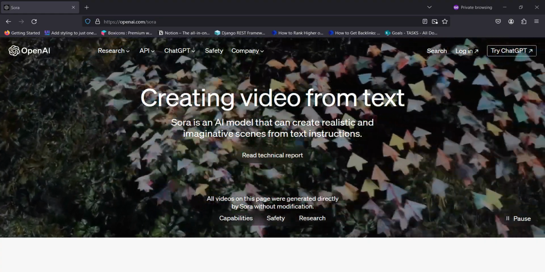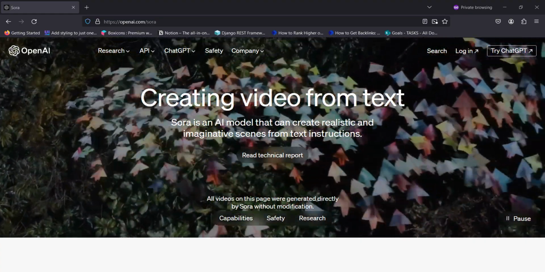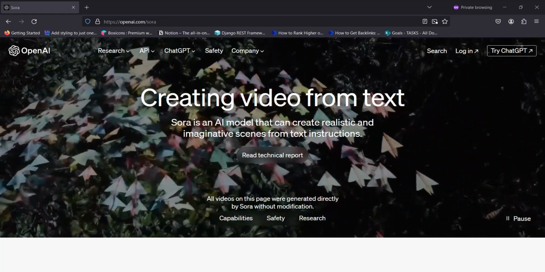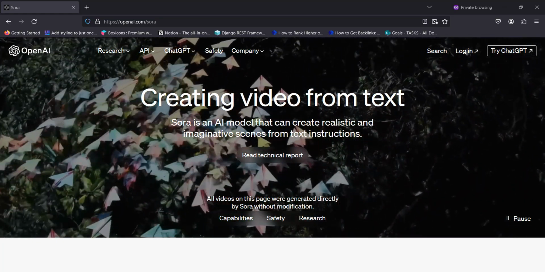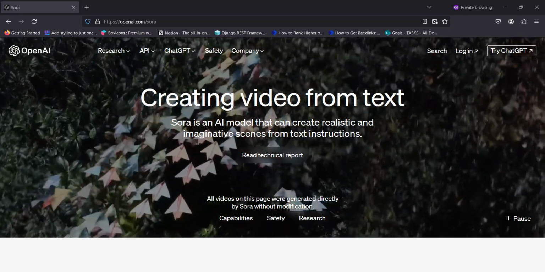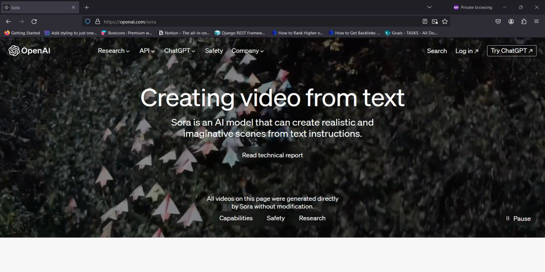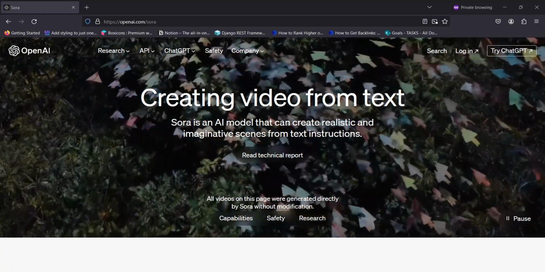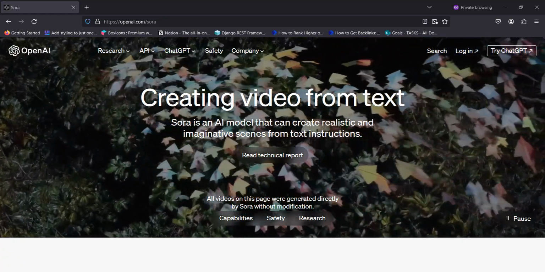In this video tutorial I'm going to show you a new AI model announced by OpenAI, and this model is called Sora. So what is the capability of this model? This model can generate videos from your text. If you want to generate a minute of video, just write your thoughts into a beautiful prompt, and this model will generate a beautiful video from your thought.